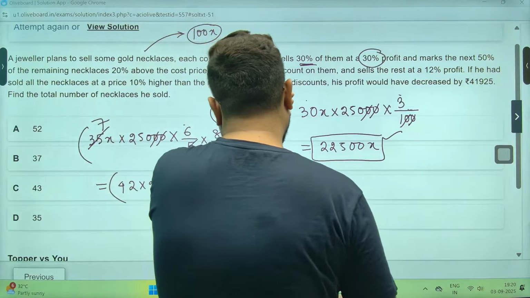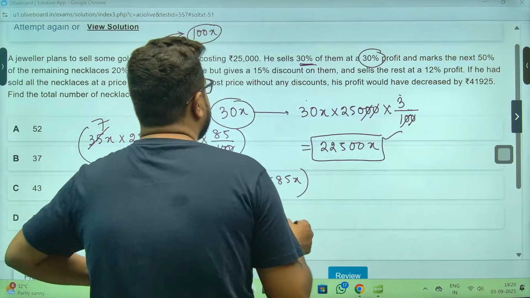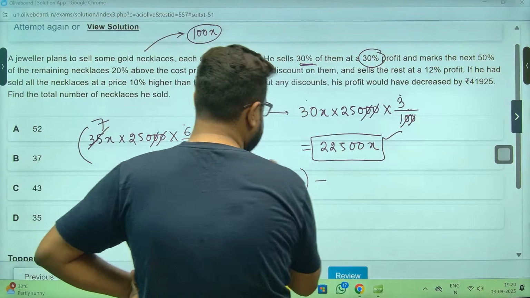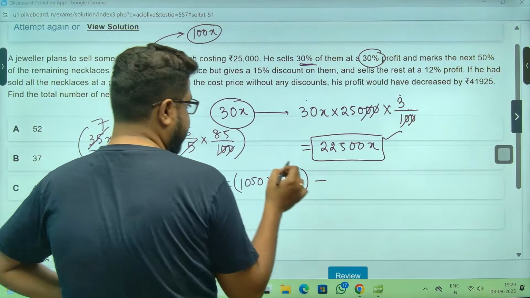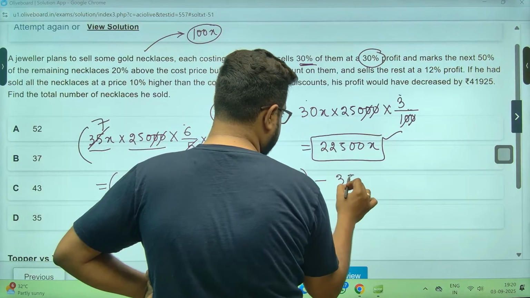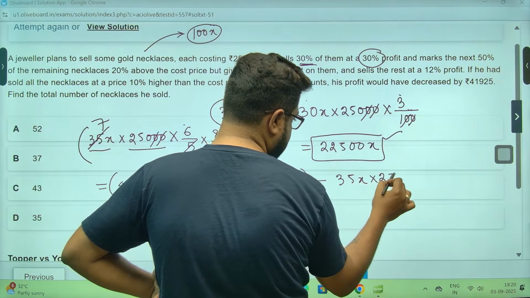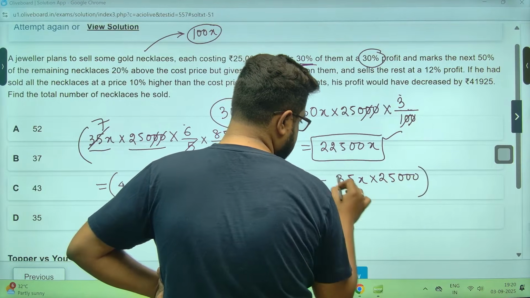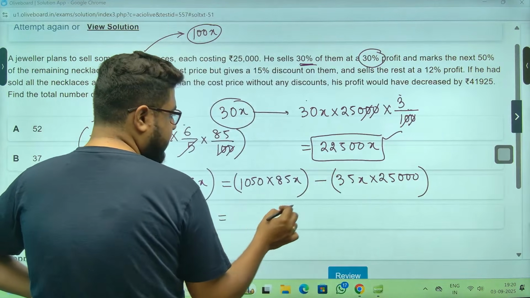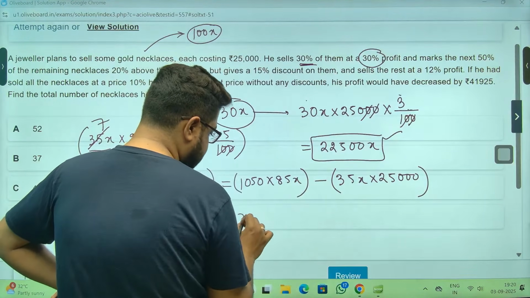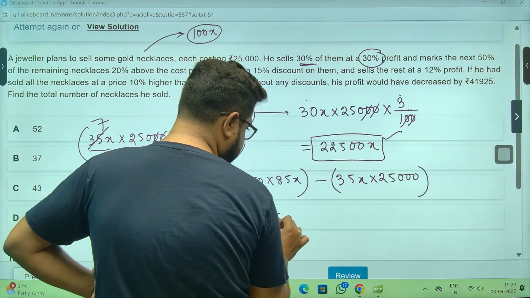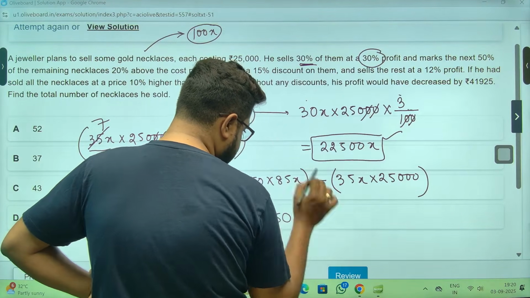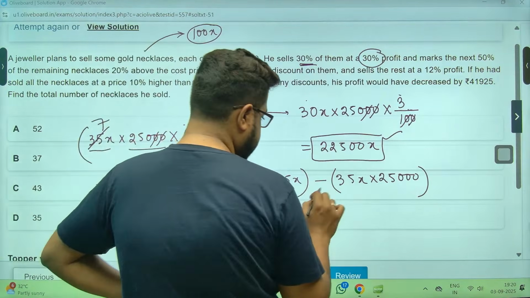Okay, so SP will, sorry, the profit will be, so this is the SP, and CP will be 35x into 25,000. 35x into, so take common whatever you can. X can be taken common, 25 can be taken common, and the 0 also can be taken common, right?